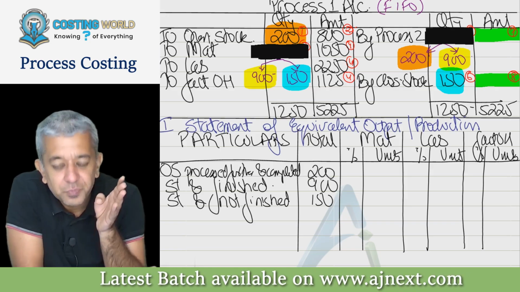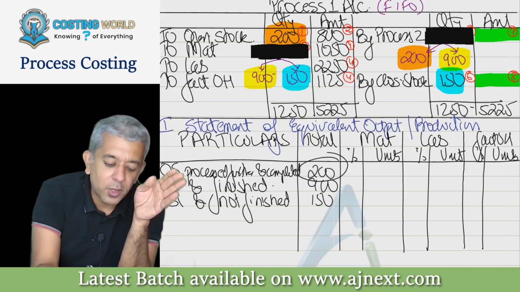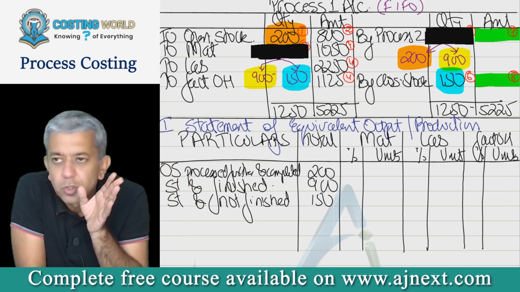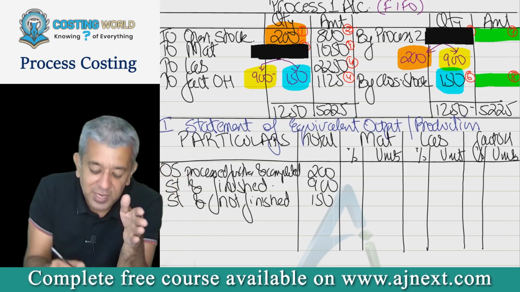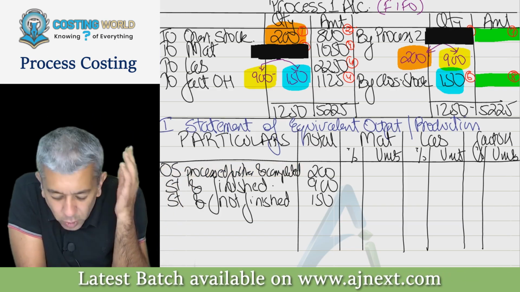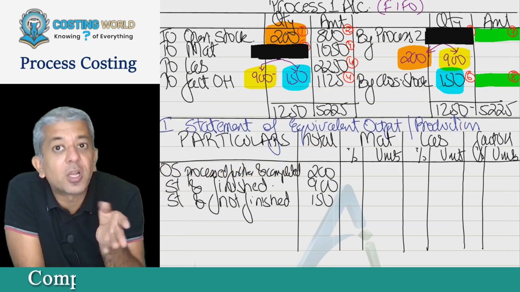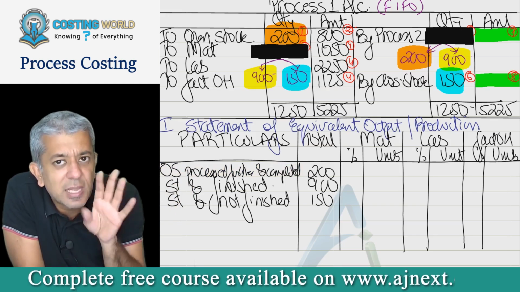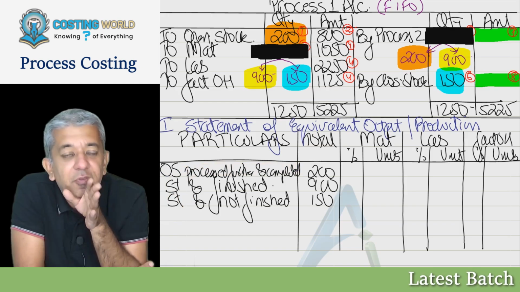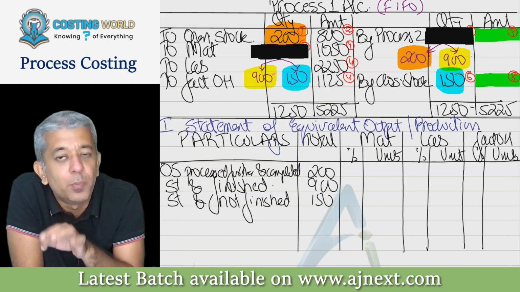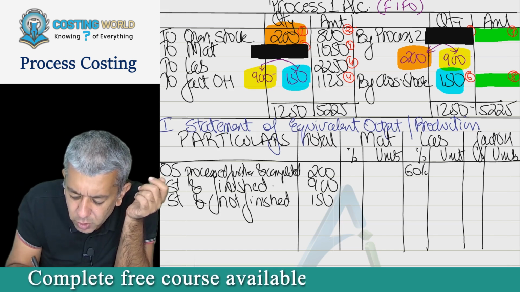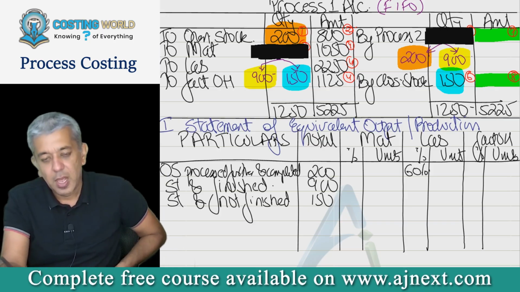So can we say that when this period started, 200 units were already completed to the extent of 40%? Yes, sir. And we are saying that opening stock was processed further and completed. We ourselves are saying that 200 units were 40% complete as far as labor goes, and opening stock was processed further and completed. So can we say we must have added what percentage to make it complete? 60%. So workers must have worked on opening stock to the extent of 60%.